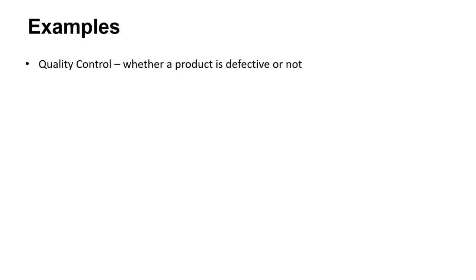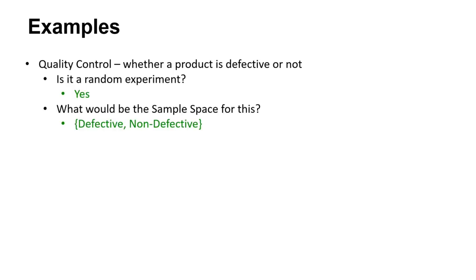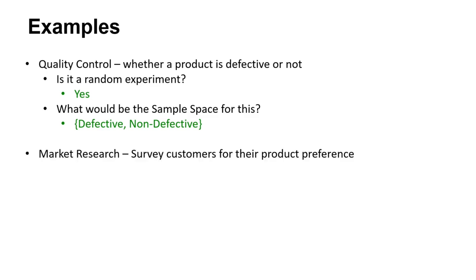So if you choose a product out of 10 products, will it be defective or not defective, right? So yes, it's a random experiment. You don't know. There could be some chances that it could be defective or it could not be defective, right? So its sample space would be defective and non-defective. Only one of them can be an outcome of it. But certainly we cannot say whether this product is going to be defective or non-defective, right?